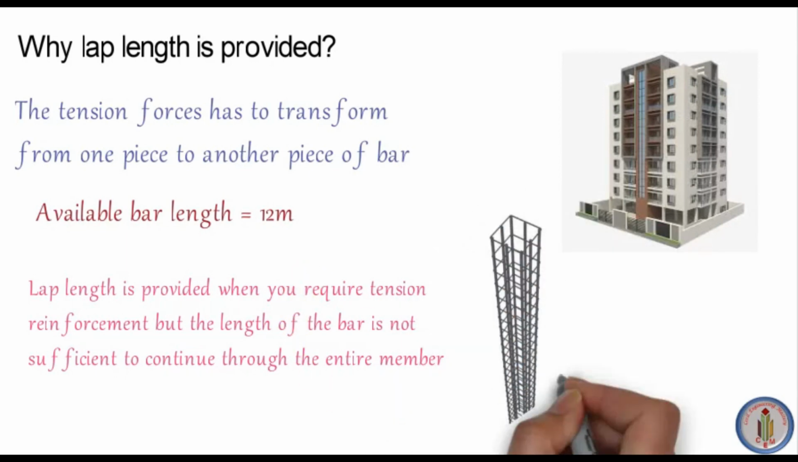Lap length is provided when you require tension reinforcement, but the length of the bar is not sufficient to continue through the entire member. As I told you before, if the length of the member is more, and we cannot continue the same bar through the entire length of the member, then we need to provide the lap length. Because the available length of bar in the market is 12 meters, we need to curtail the bar wherever required.